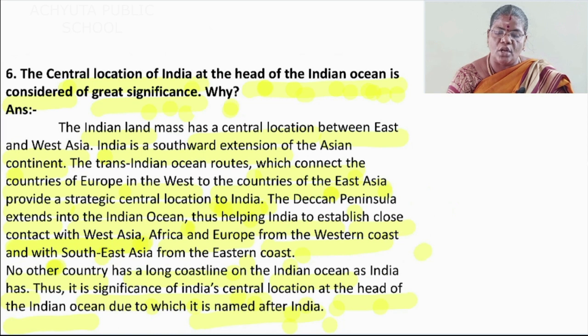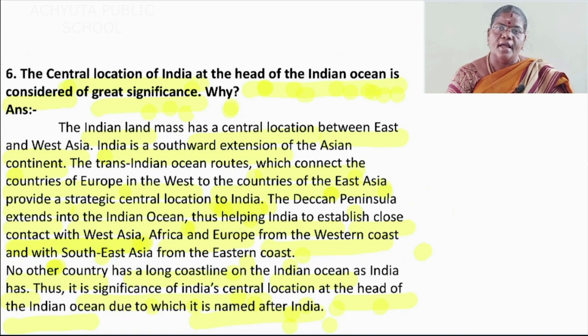The Deccan Peninsula extends into the Indian Ocean, thus helping India to establish close contact with West Asia, Africa and Europe from the western coast and with Southeast Asia from the eastern coast.